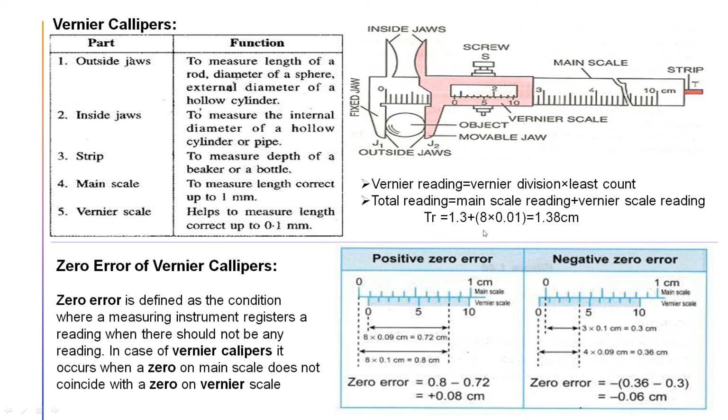That is the exact reading. But in general, if you see with the naked eye, you can tell that it is almost 1.4. We will not go by that almost. We will take the exact value, and the exact value is 1.38. Clear? I think it is clear enough.